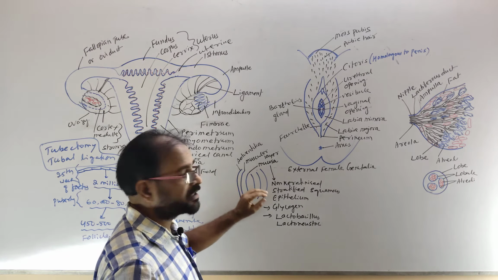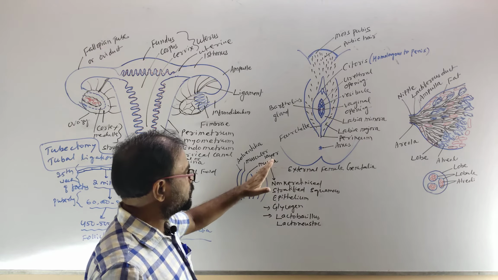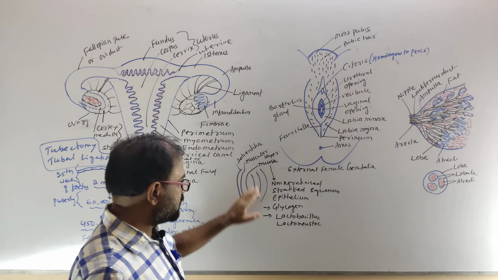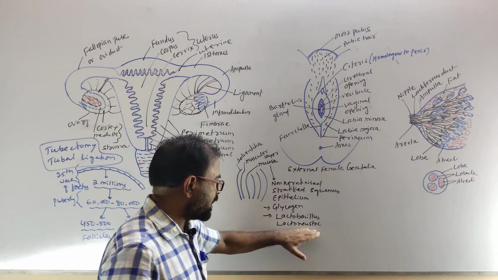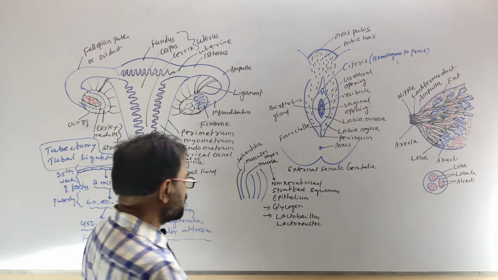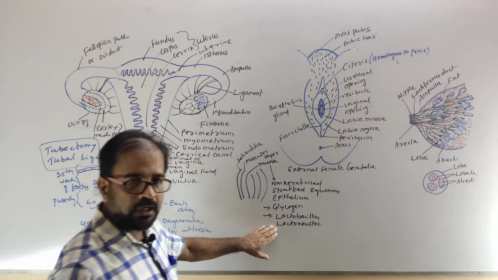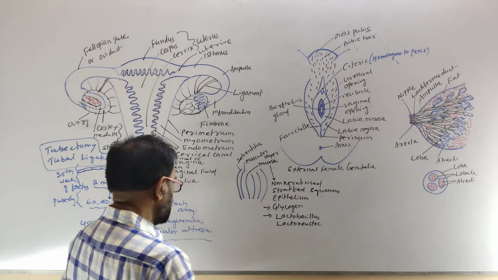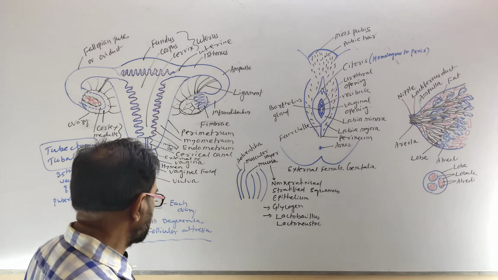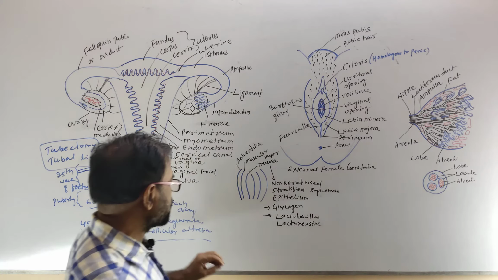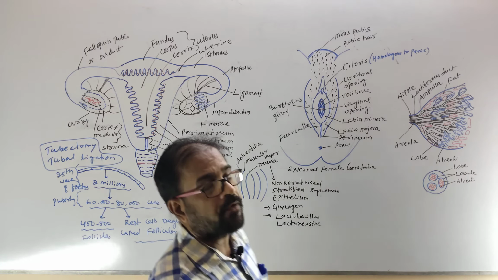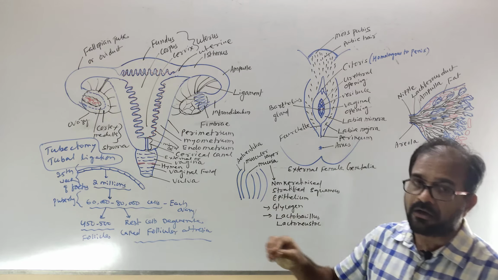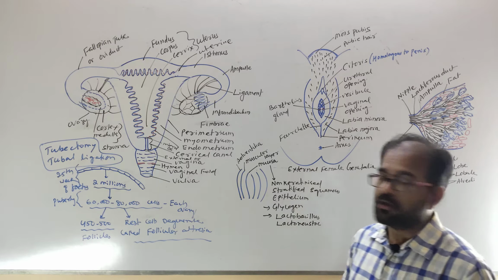The cells of the mucosa store glycogen, and some bacteria live inside the mucosal layer. These bacteria are lactobacillus and lactonostoc. By the fermenting action of these bacteria, some acids are formed inside the vagina which inhibit the growth of other microbes, so these bacteria protect the vagina from the attack or growth of other bacteria.